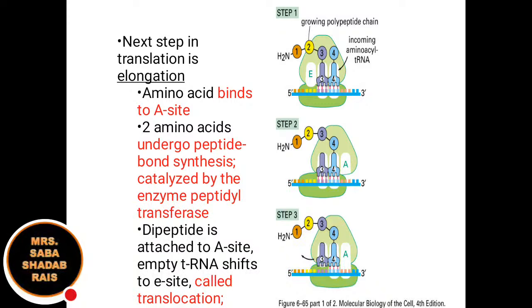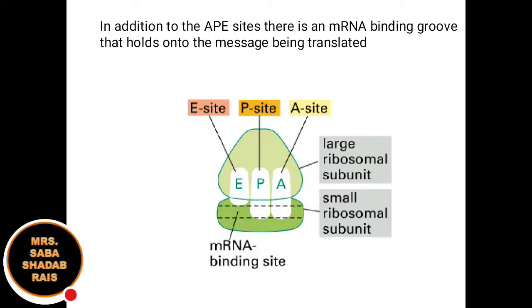So the two amino acids bind together by the peptide bond. This peptide bond synthesis happens with the enzyme peptidyl transferase. I repeat, peptidyl transferase. The dipeptide is attached to the A site, and the empty tRNA will shift to the E site, which is called translocation.